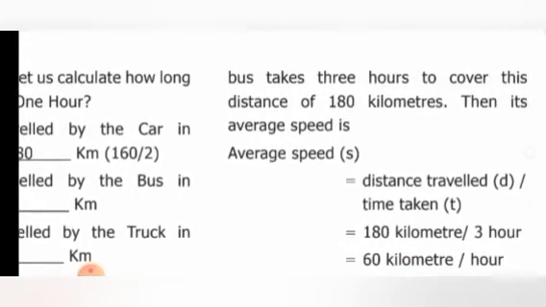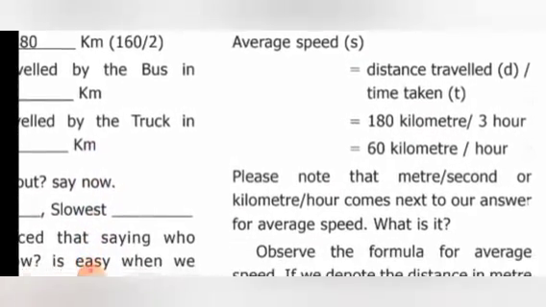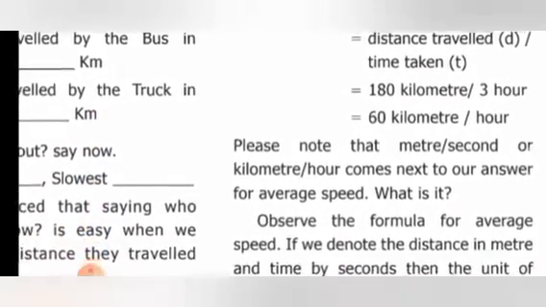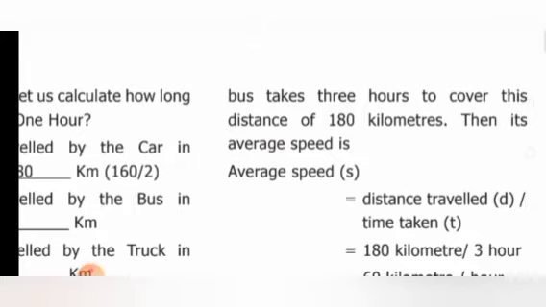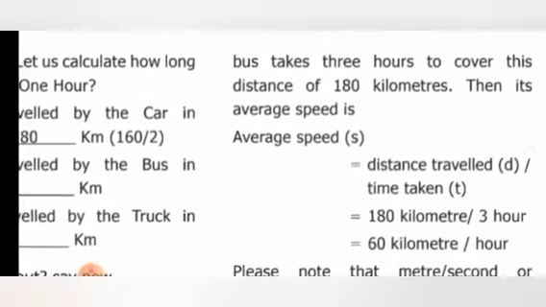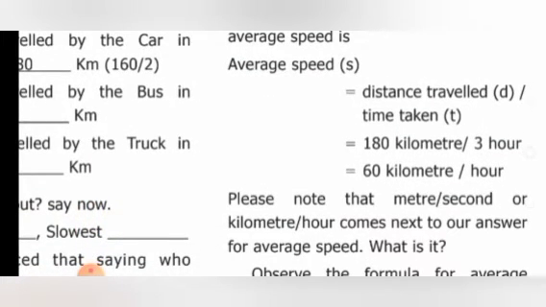A bus takes 3 hours to cover a distance of 180 kilometers. Then its speed is given by, what is the formula? Again, distance traveled by time taken. The distance given is 180 kilometers and 3 hours is the time. So, 180 divided by 3 is equal to, what's the answer?